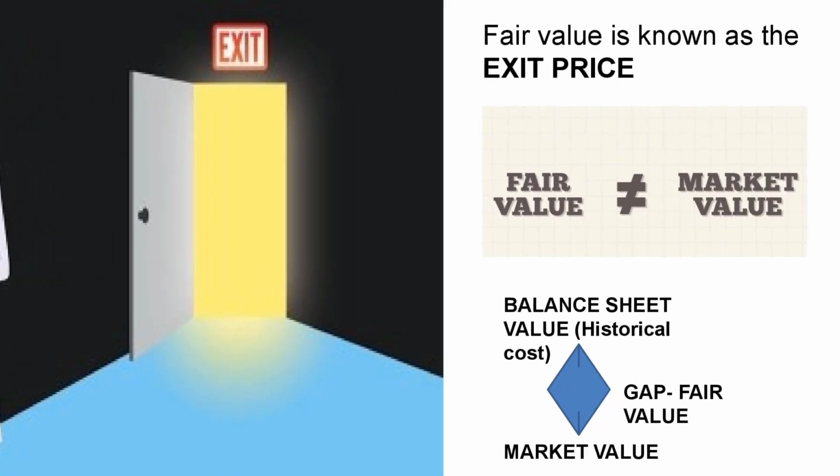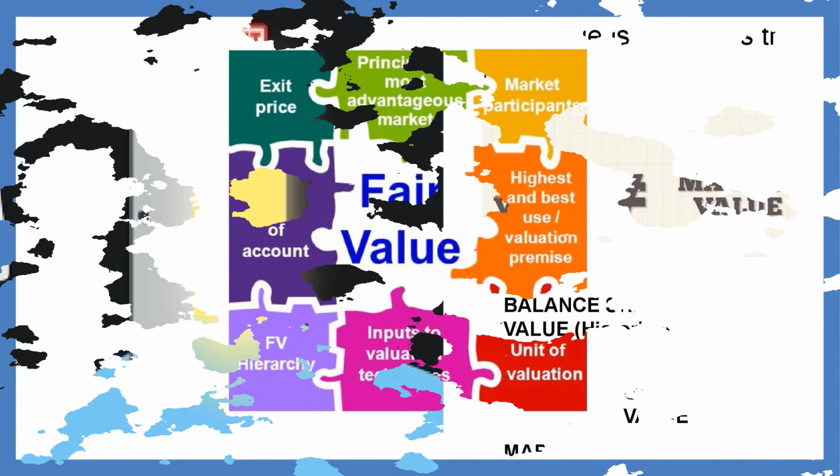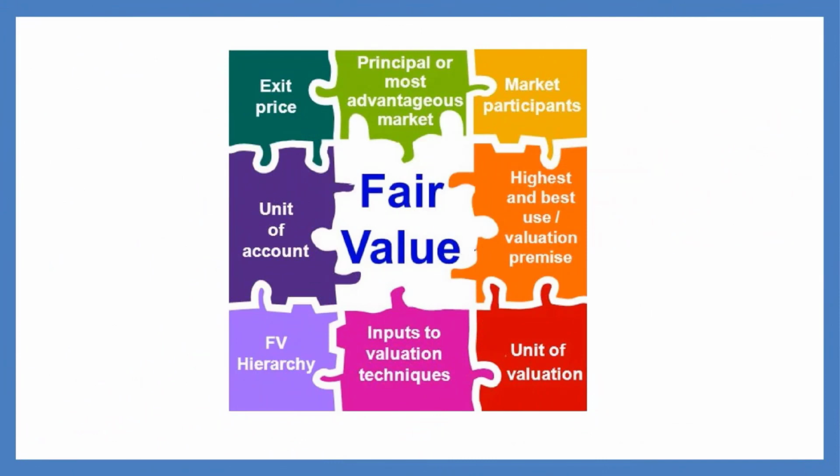One of the main purposes of fair value measurement is to reduce the gap between your balance sheet value and the market value of an asset. In the balance sheet you will have the historical cost of the asset. However, its market value as at date would be a different one. So, to reduce the gap between both these, the fair value concept is introduced. There are so many components to this definition as we have seen: the price, asset or liability, orderly transaction, market participants and lastly the measurement date. Each of them contributes in a different way to the fair value measurement.